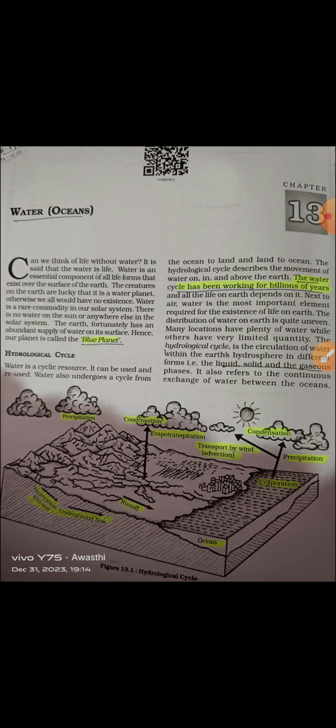Prevailing winds also take it from one place to another. Then oceanic currents also take salinity from one place to another. For example, the Gulf Stream, which is a warm current, raises the temperature near the eastern coast of North America and the west coast of Europe, while the Labrador current lowers the temperature near the northeast coast of America.